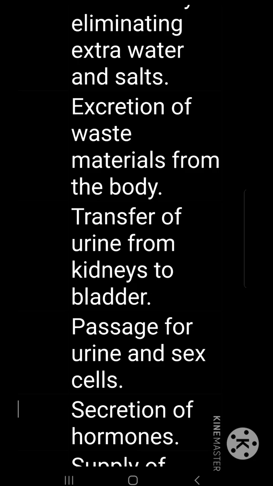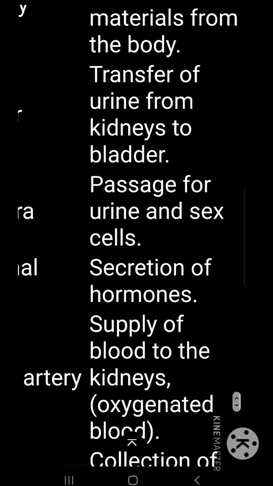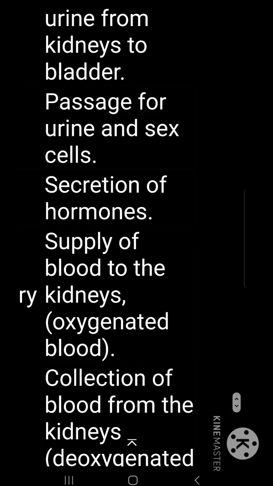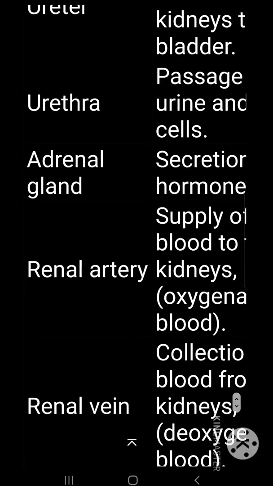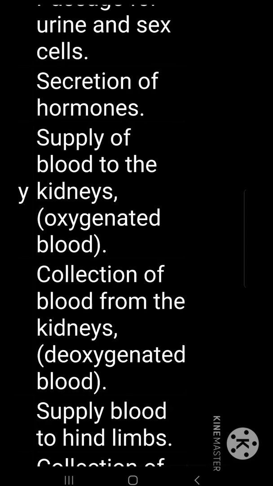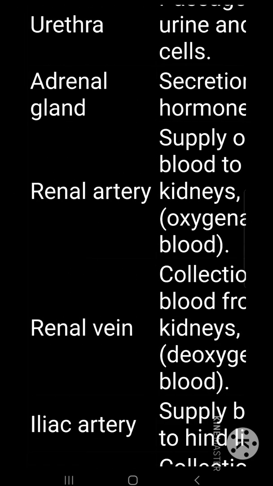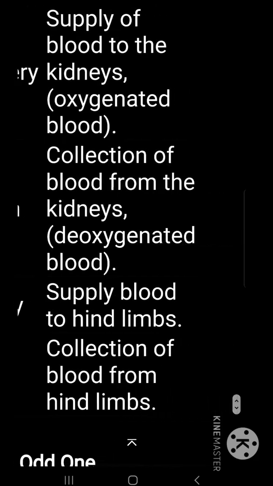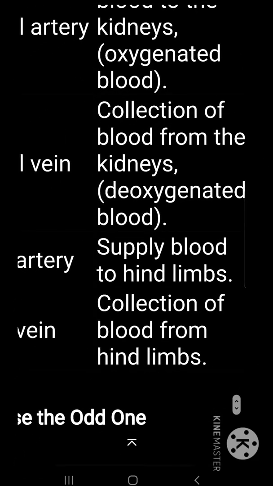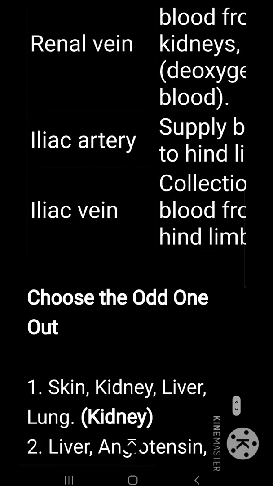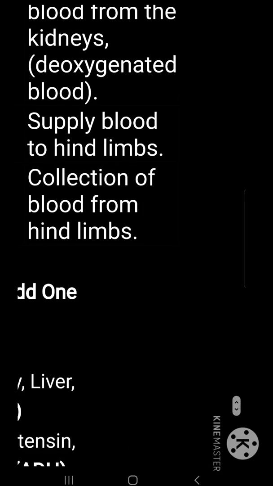materials from the body. Ureter: transfer of urine from kidneys to the bladder. Urethra: passage for urine and sex cells. Adrenal gland: secretion of hormones. Renal artery: supply of blood to the kidneys, that is oxygenated blood. Renal vein: collection of blood from the kidneys, that is deoxygenated blood. Iliac artery: supplying blood to hind limbs. Iliac vein: collection of blood from hind limbs. Choose the odd one out.